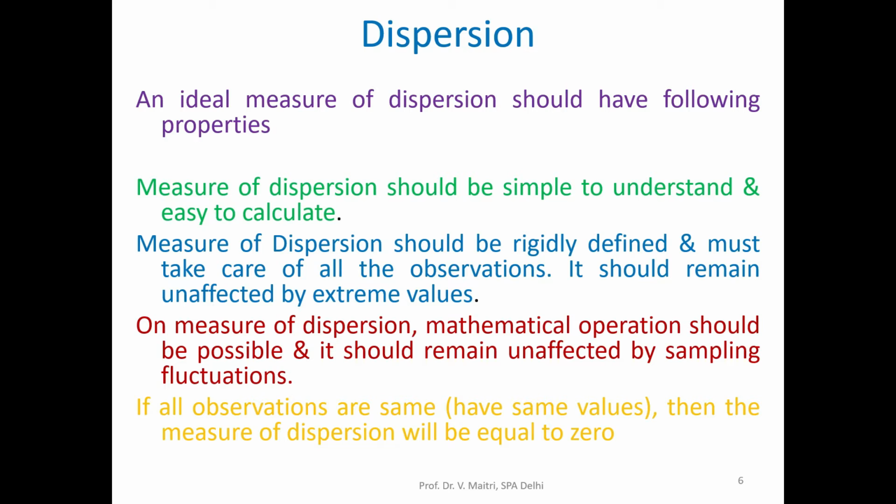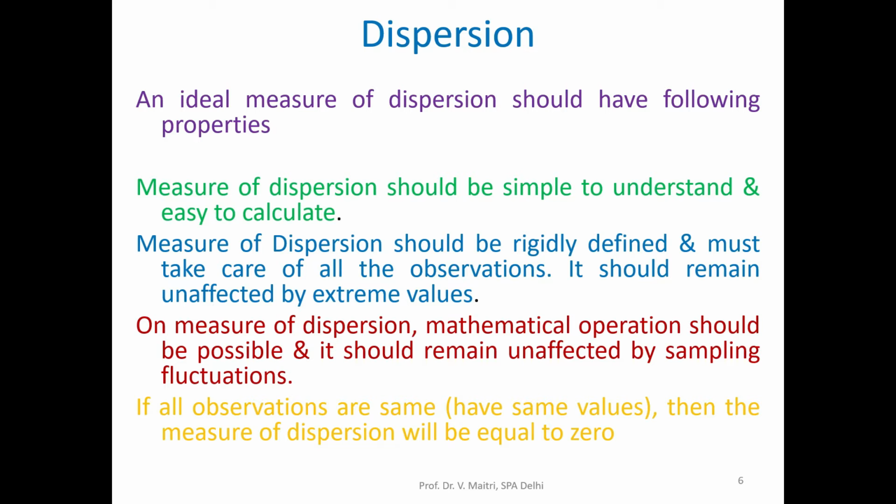An ideal measure of dispersion should follow the following properties. Number 1, a measure of dispersion should be simple to understand and easy to calculate. Number 2, it should be rigidly defined and must take care of all the observations. It should remain unaffected by extreme values.